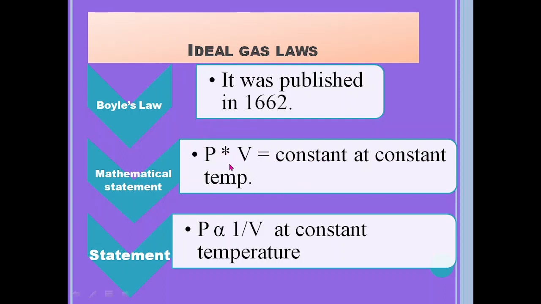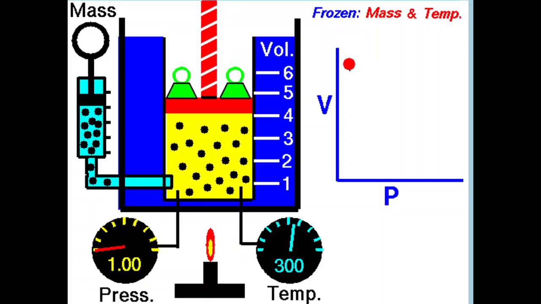That is, pressure into volume is equal to a constant at constant temperature. Or we can state Boyle's law as: pressure is inversely proportional to volume by keeping temperature constant, or at constant temperature the volume of a given mass of gas is inversely proportional to pressure.